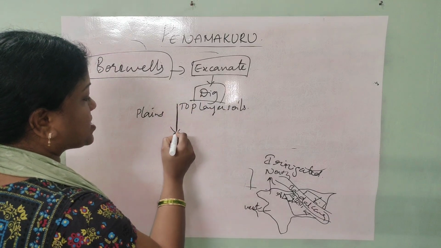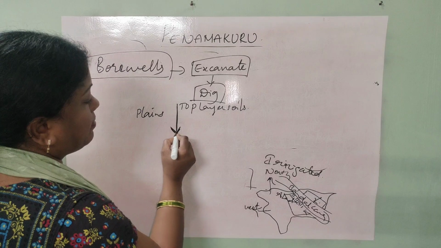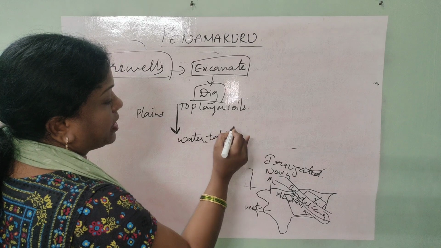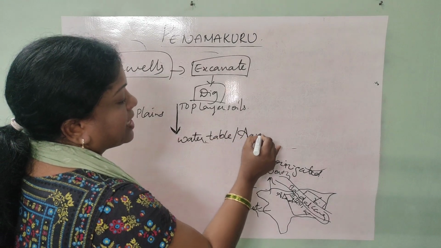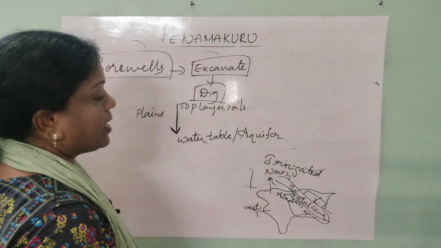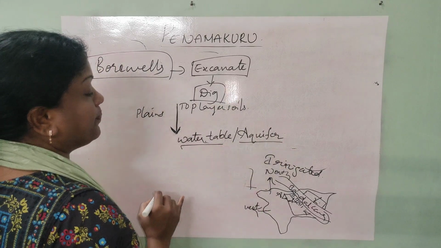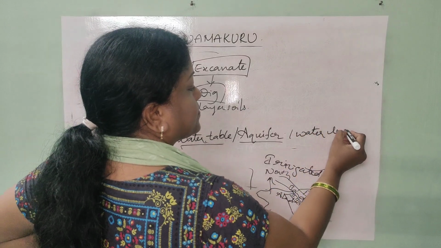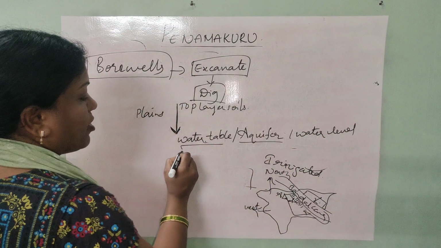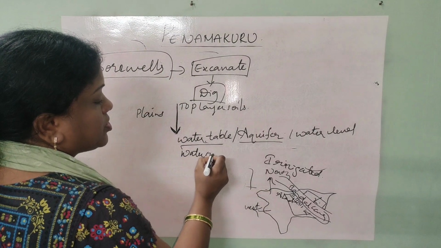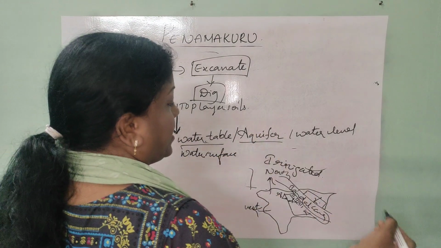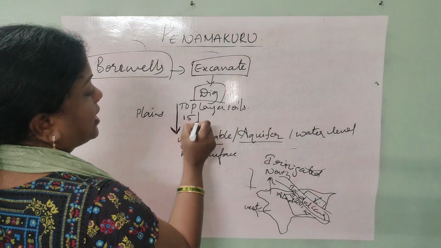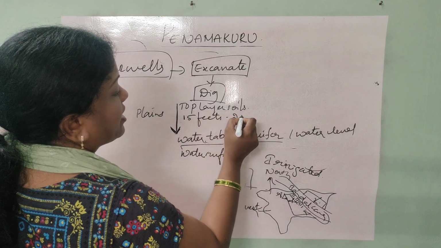Once they started excavating the land deeper and deeper, they got the water table. You can call it an aquifer. Another word you can use is water level or water surface. So the water level, surface or layer or aquifer, they got just by going a depth of only 15 to 25 feet.